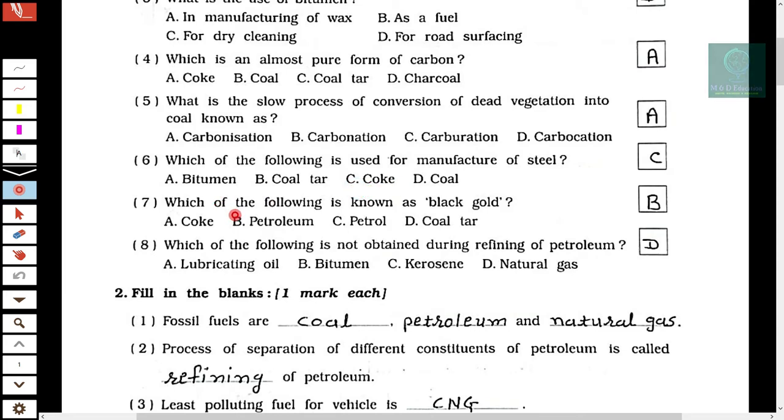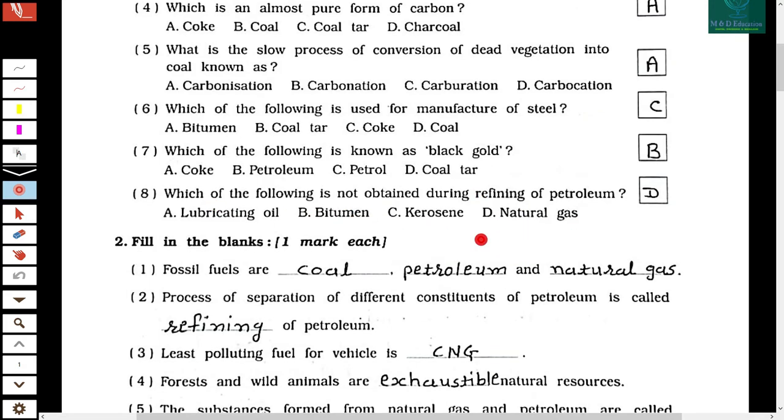Clear. Which of the following is known as black gold? So the answer is petroleum. And the last MCQ is, which of the following is not obtained during refining of petroleum? So the answer is natural gas. Now the fill in the blanks.